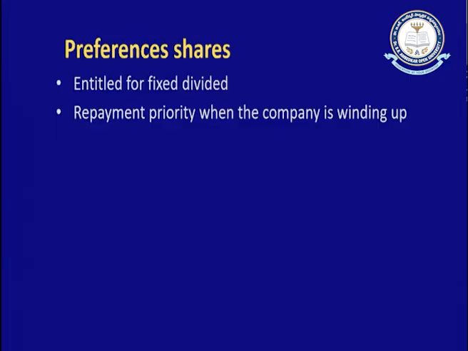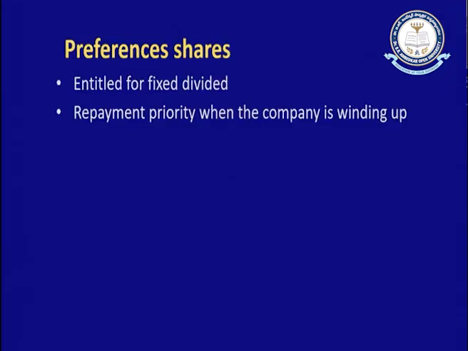Next, at the time of repayment also, when will the question of repayment come? When the company is winding up, or is in the liquidation stage, or wants to reduce its capital, in any of these situations repayment priority will be there for the preference shareholders. At the time of liquidation of the company also, first the payment should be made to the preference shareholders, and only then to the equity shareholders. So at the time of dividend payment or repayment of capital, in both cases preference shareholders will be given the priority.